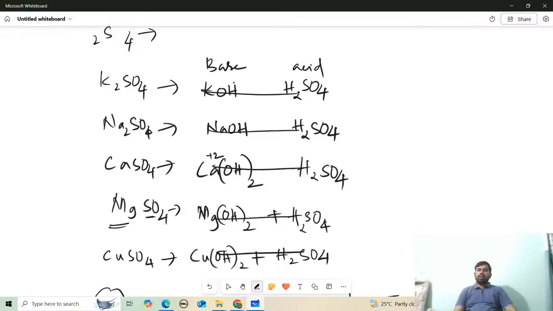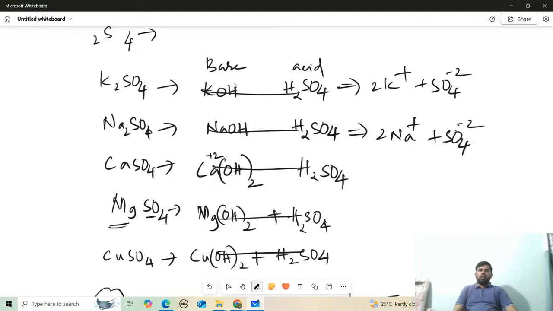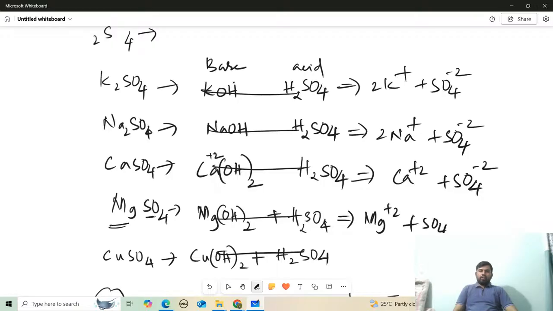K2SO4 can be written as 2K plus and SO4 minus 2. Na2SO4 as 2 Na plus and SO4 minus 2. Similarly, Ca plus 2 and SO4 minus 2. Similarly, magnesium, Mg plus 2 and SO4 minus 2, we can write.